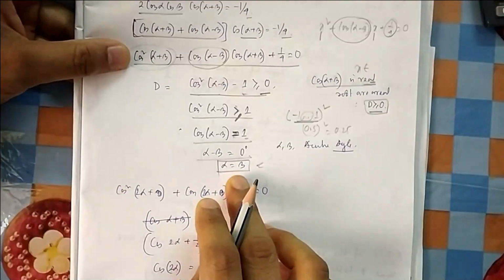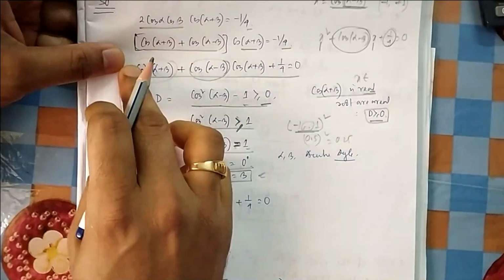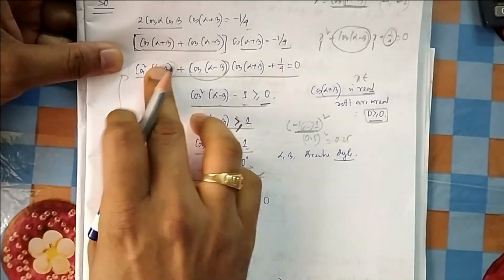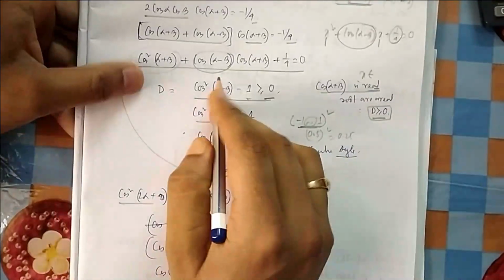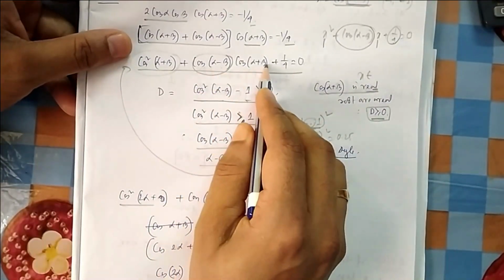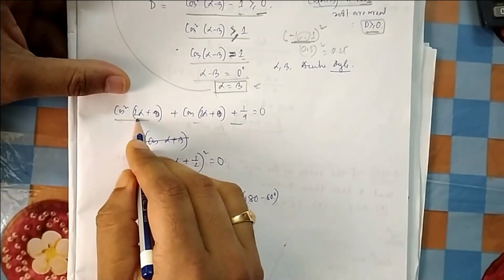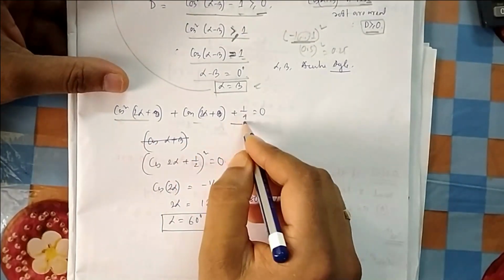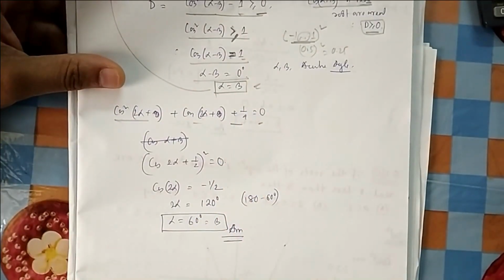Now once you know alpha equal to beta, then you can put it in your equation. This was my equation where I had got stuck. So I will put alpha equal to beta here. If I put alpha equal to beta, in cos square 2 alpha, these will cancel, cos 0 is 1, then it is 2 alpha. So now it becomes cos square 2 alpha plus cos 2 alpha plus half, which is equal to 0. Now you can easily do it with this one.